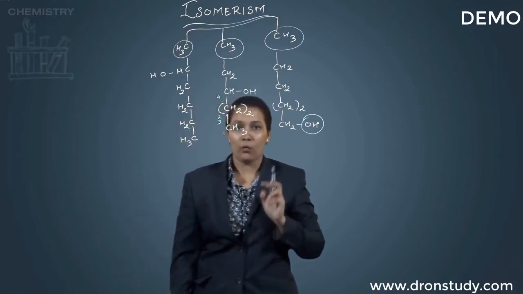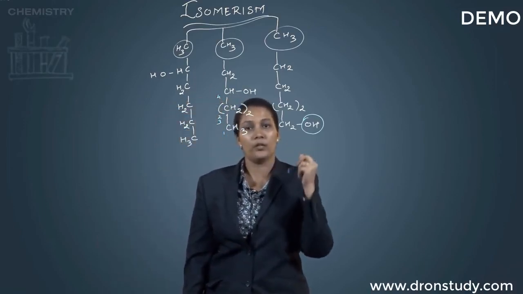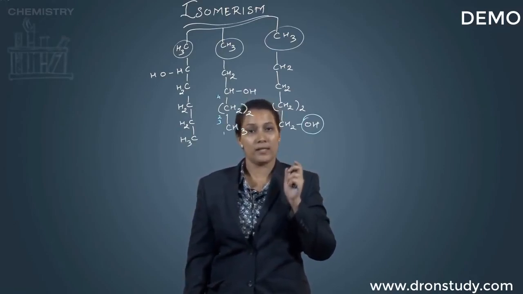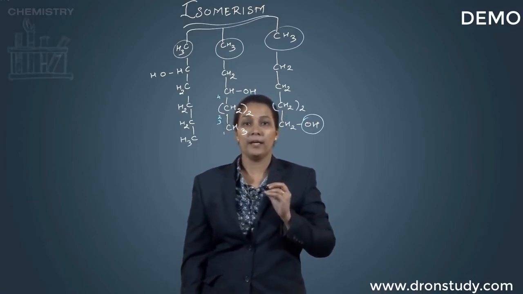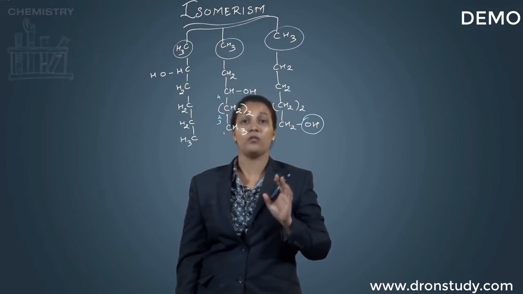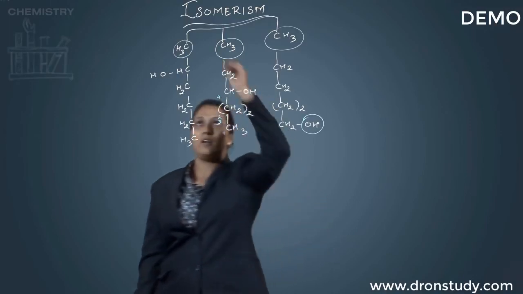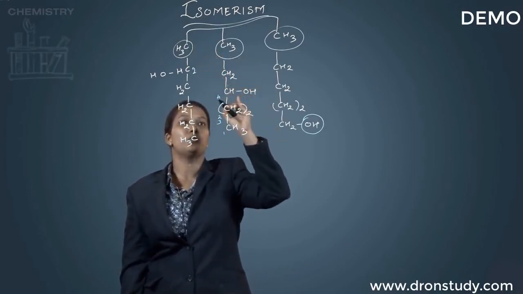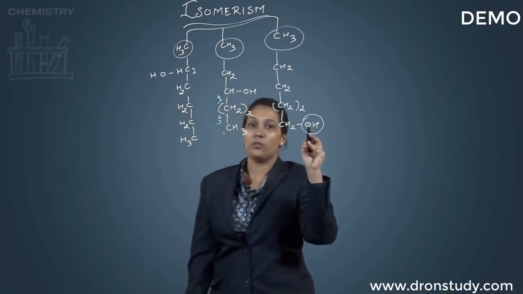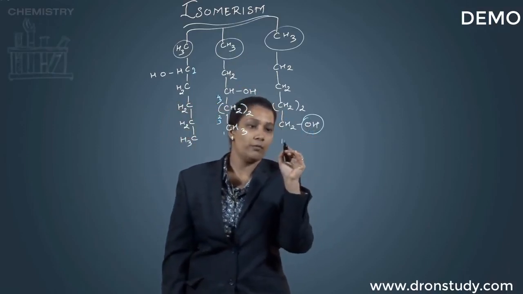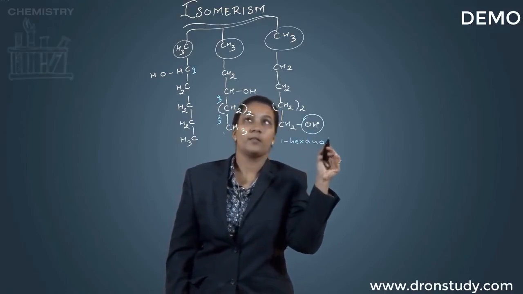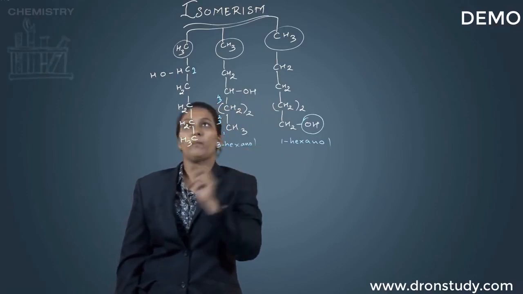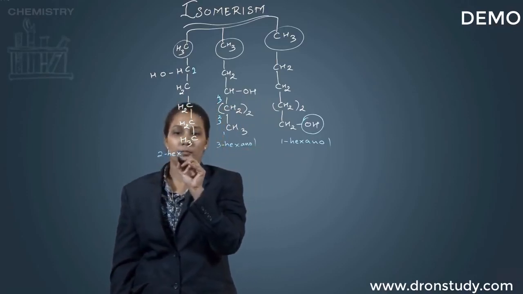Now, of course, we know one thing: whenever we count the number of carbon atoms, the lowest number will be assigned to that particular carbon atom which gives the lowest number to the substituent or to the principal functional group. So in that case, of course, we are going to count from here. So 1, 2, in this case it would be 1, 2, 3. And in the other case, it's on the very first carbon atom, fine. So this is going to give me 1-hexanol. The other one is going to give me 3-hexanol. And this one is going to give me 2-hexanol.